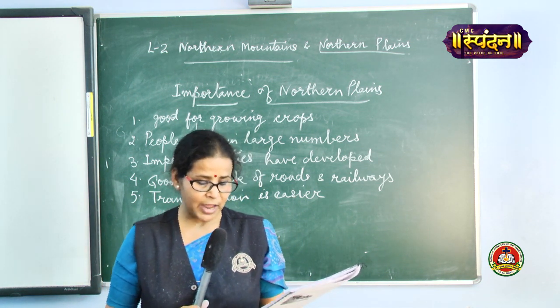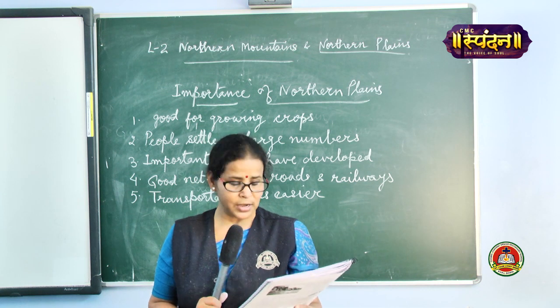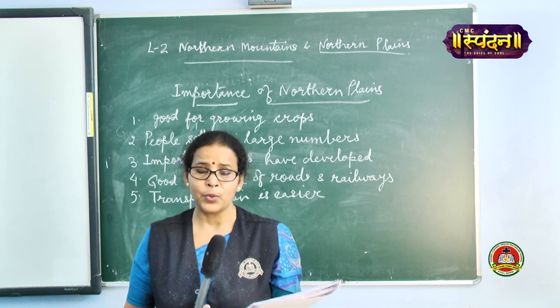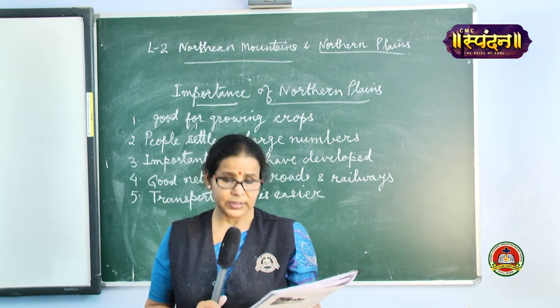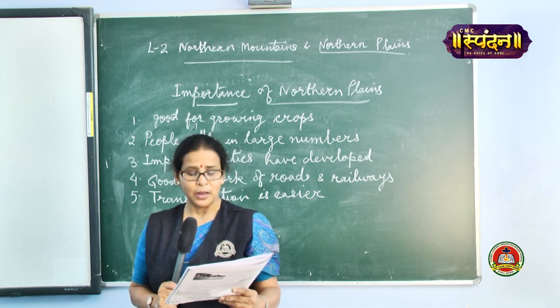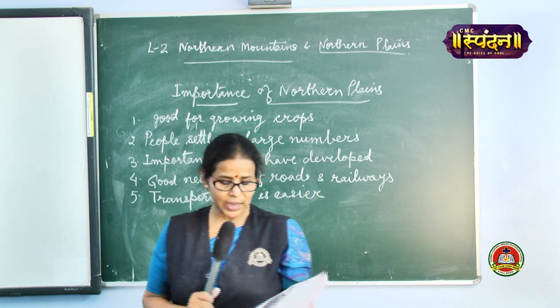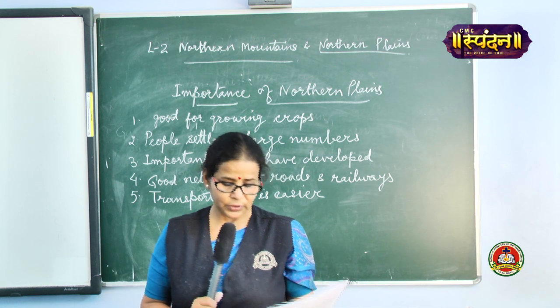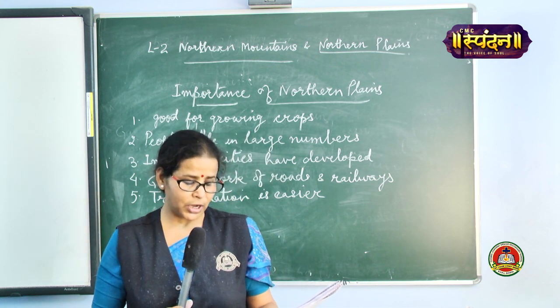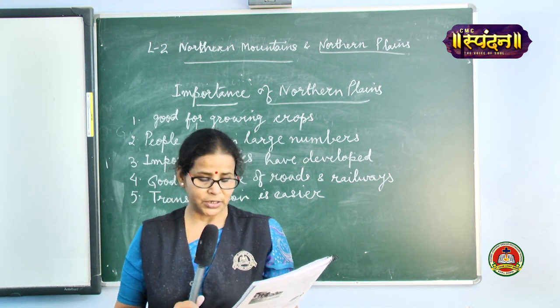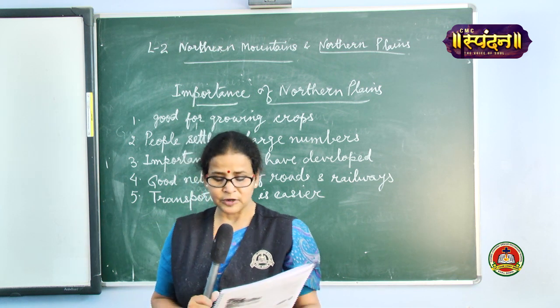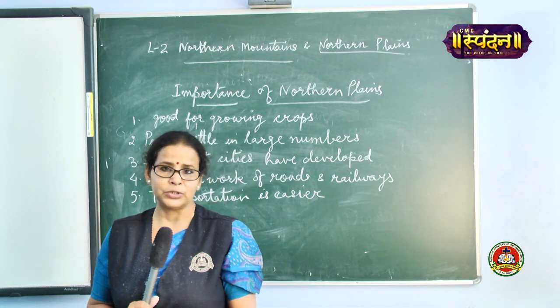As the land is flat here, there exists a good network of roads and railways. So underline, there exists a good network of roads and railways. This helps in transporting the food produced here to other parts of the country. So underline, helps in transporting the food.